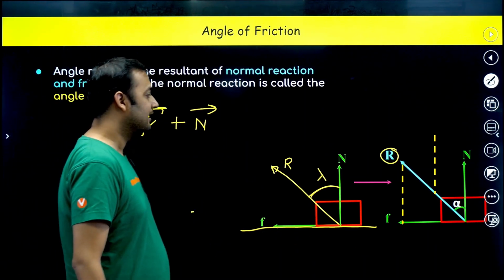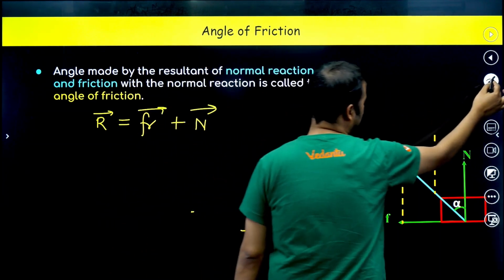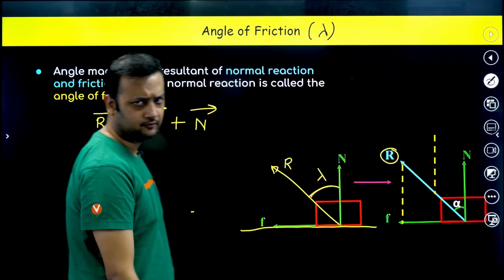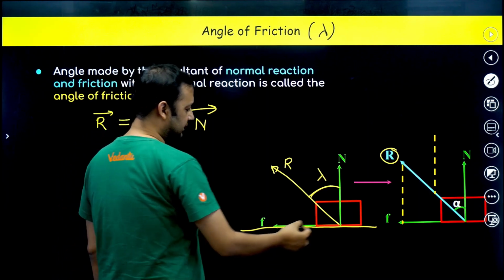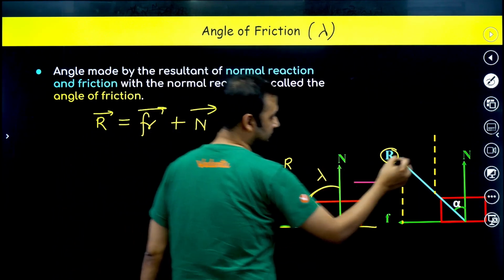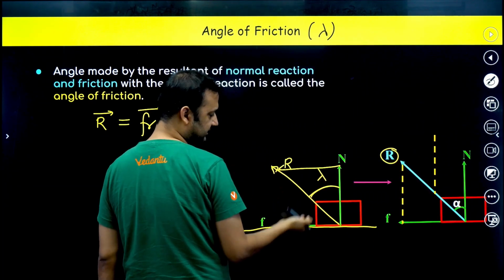Okay, so what is lambda? I have chosen this symbol. You can say that lambda is the symbol I have chosen for the angle of friction. So how to find the value of lambda? Very simple. By using the vector rule, you can draw this friction over here. I have shifted this vector parallelly.